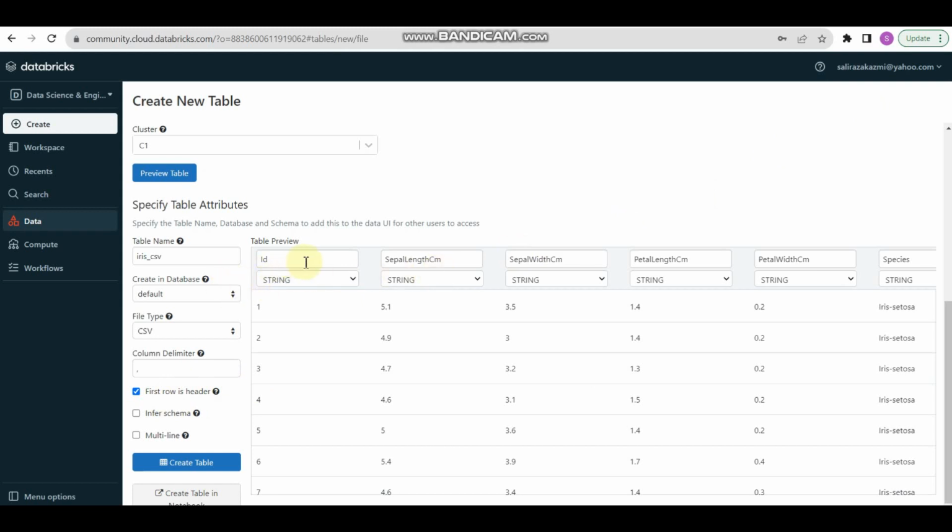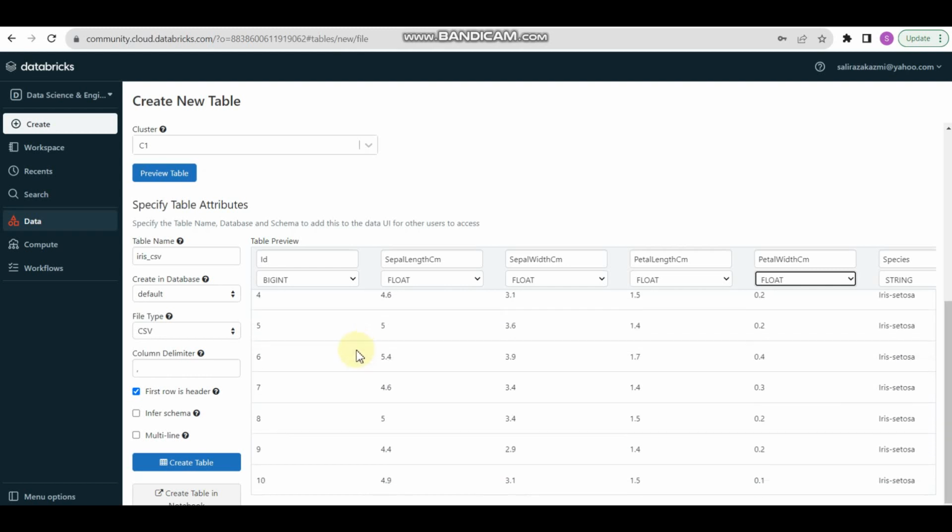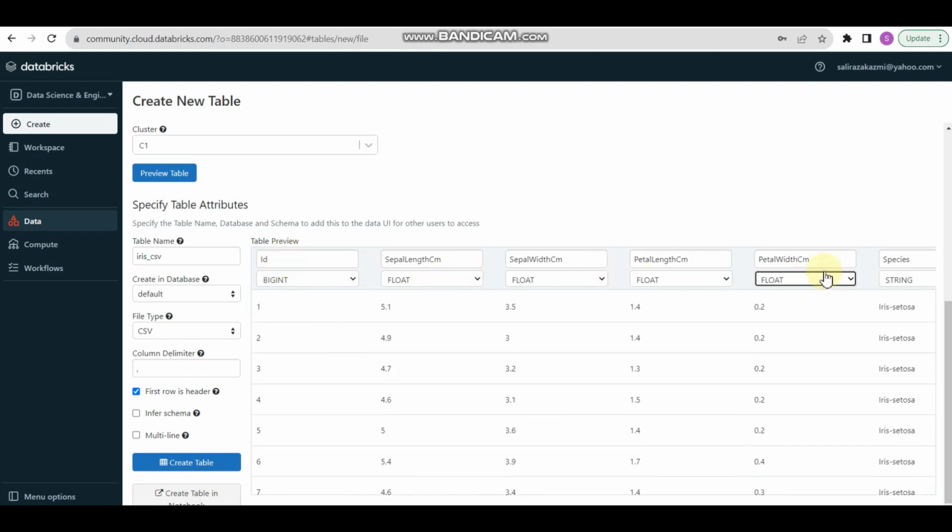So my data is uploaded in a table preview. You can see I can change the data type here, for example int, bigint, double, float, and it's up to me what type I want to use, and then string. Once I am okay with the schema and have reviewed the file, I can go to create table. I just need to create table.